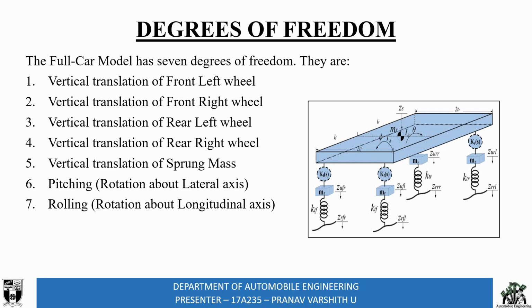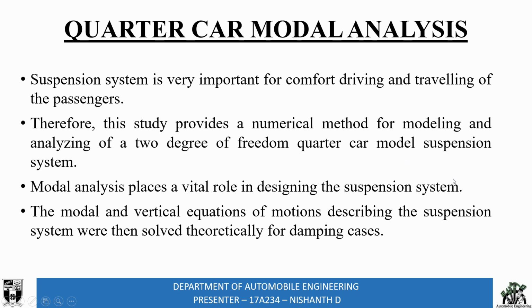So, degrees of freedom of a full car model: it has actually 7 degrees of freedom. The vertical translation of all the 4 wheels, the left front, the right front, the rear left and the rear right, the vertical translation of the sprung mass, and pitching and rolling.